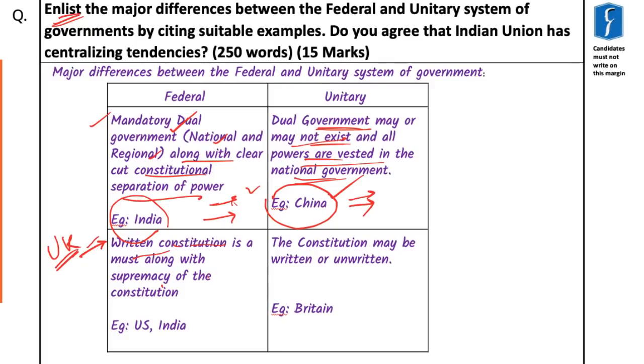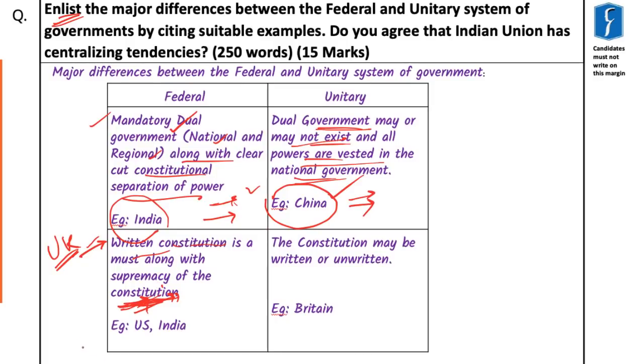And the second term is supremacy of the constitution. The supremacy of the constitution means that whatever happens in that country is determined by the constitution. There are various countries where the parliament is supreme. Whatever law parliament makes in those countries cannot be challenged. But there are a lot of countries, for example India, where the constitution is supreme and parliament has to act in accordance with the constitution of India. This is done to ensure that parliament never infringes upon the rights of the states.